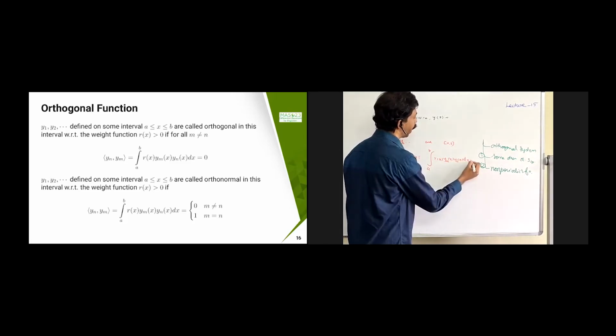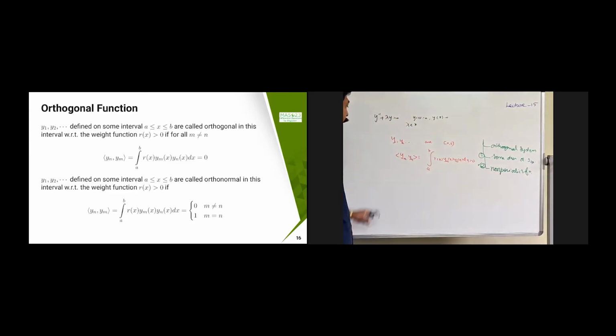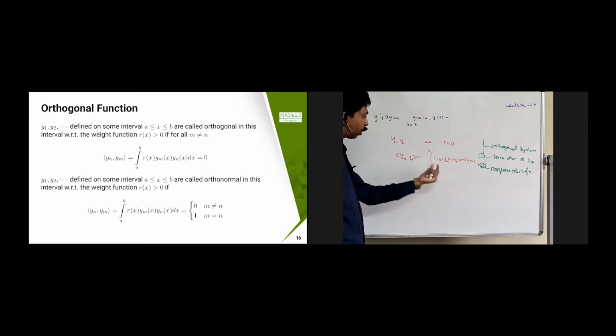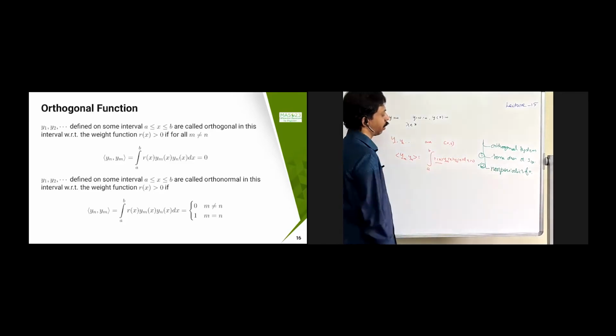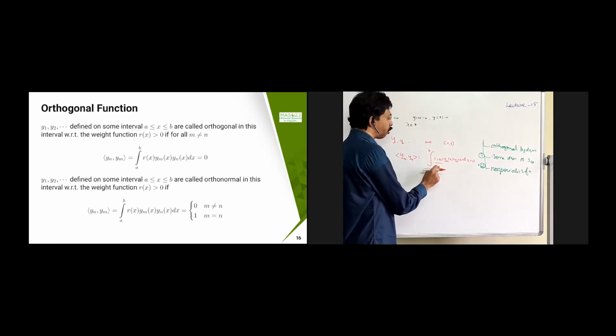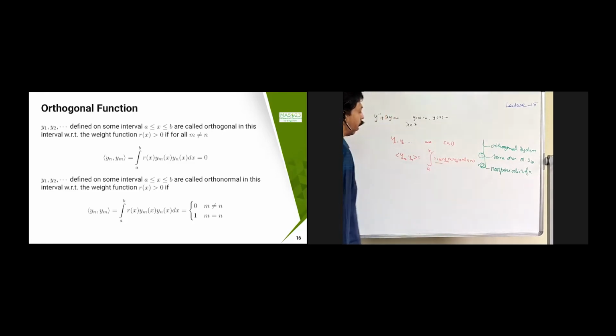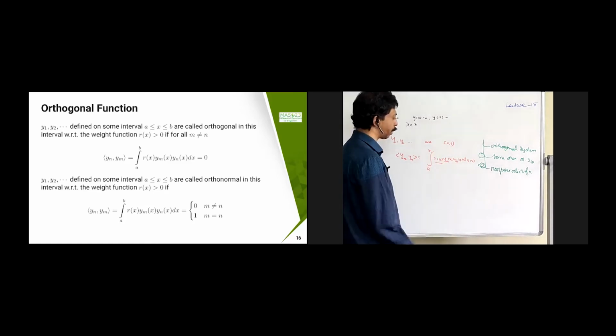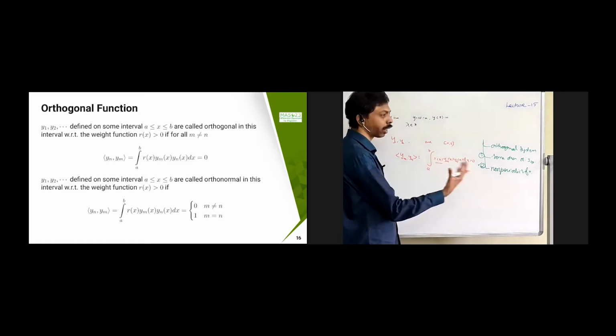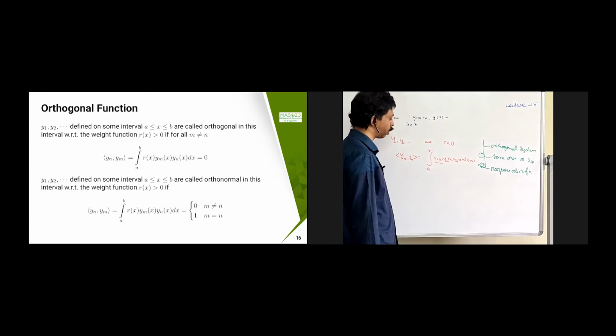If this becomes 0, then we say that ym and yn are orthogonal with respect to the function r of x, where r of x is called the weight function. So with respect to this weight function, they are going to become 0. If we see the simple orthogonal, then we can take r of x equal to 1. That means it is an orthogonal function with respect to the weight function 1.